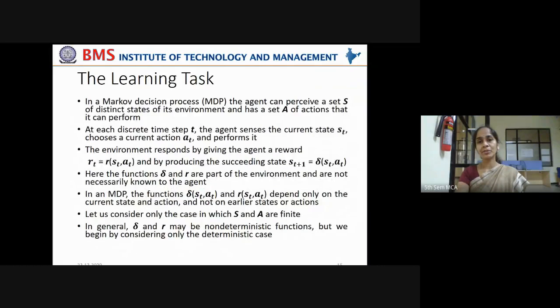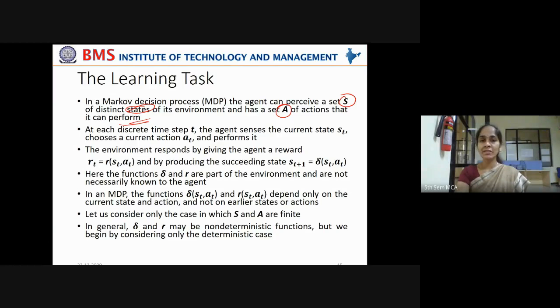Now, in a Markov decision process, the agent can perceive a set S of distinct states of its environment. In an environment, many valid states may be there, right? Say this particular board state, or another board state, or confronting the enemy's pawn, that board state. There may be various valid board states, right? So the agent can perceive a set S of distinct states of its environment and has a set of actions A that it can perform to move from that state to the next state.